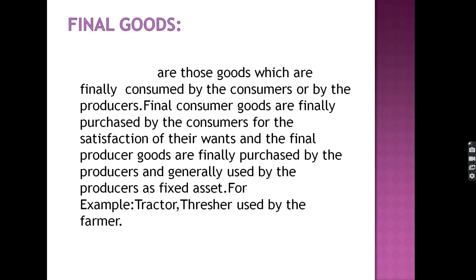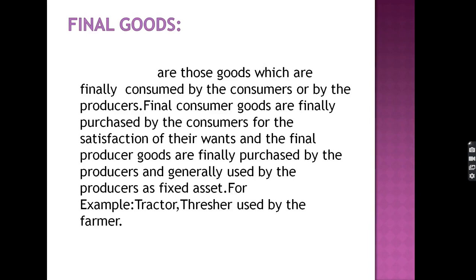The goods which are finally purchased by the producers as a fixed asset, like machinery, are final goods because no value is added to them further by the producers. For producer goods, final goods are those machinery which is used in the production process but no value is added to the fixed assets, then it is called a final good.